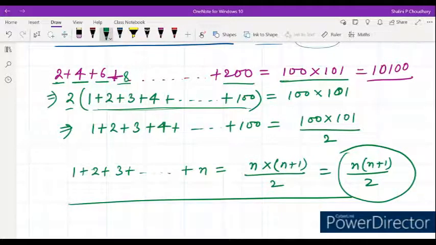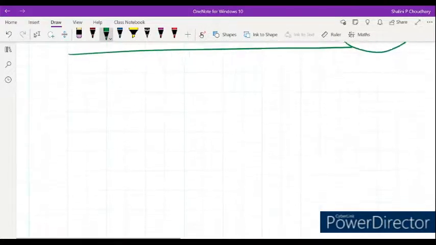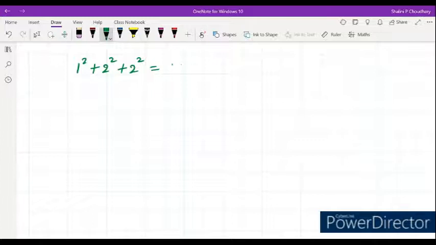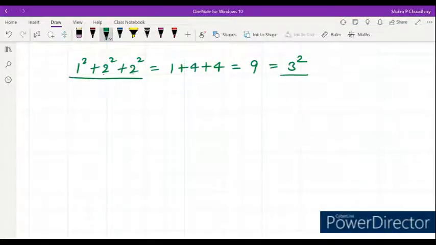Now, one more thing we will discuss. 1 square plus 2 square plus 2 square, what do we get? 1 plus 4 plus 4, that is equal to 9, which is the square of 3. Okay, so for this one we are getting the square of 3.